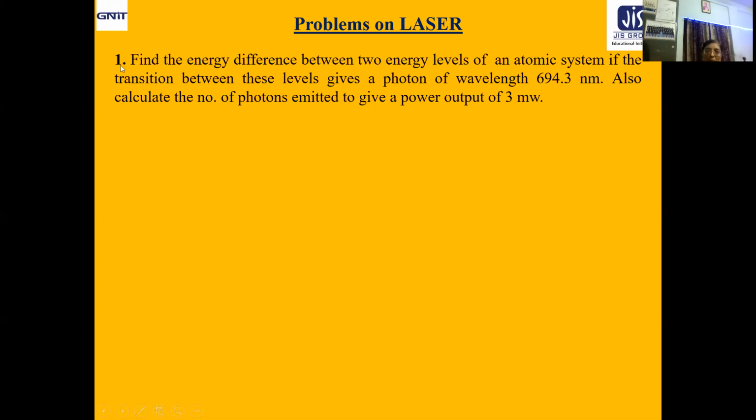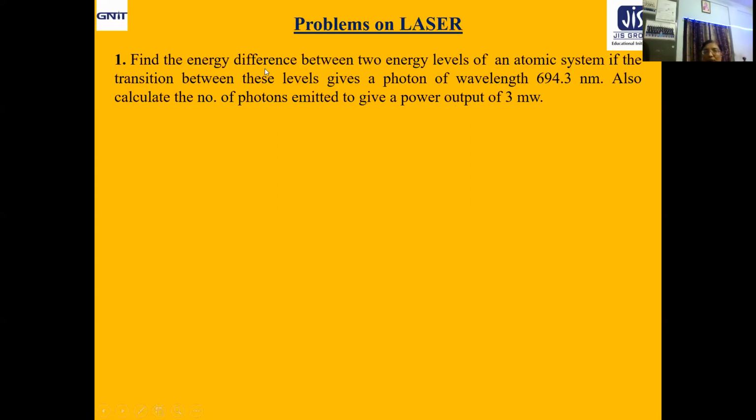Now the first problem: find the energy difference between two energy levels of an atomic system if the transition between these levels gives a photon of wavelength 694.3 nanometer. Also calculate the number of photons emitted to give a power output of 3 milliwatt. Just take a look.